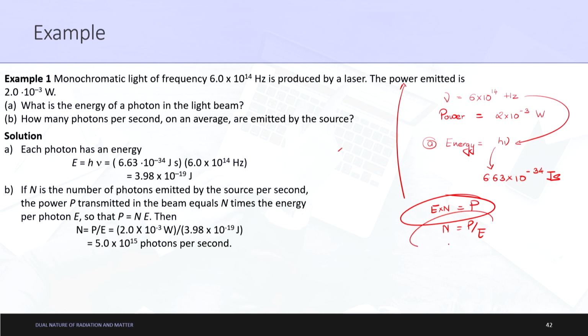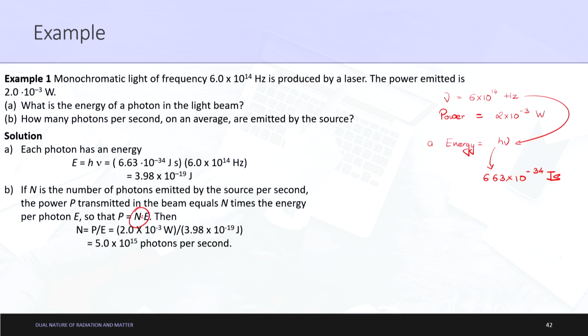I guess the concept is clear. Because this is the energy of one single photon, we are trying to find the number of photons. When this complete energy gets added up, we get the complete power emitted by this light. So if n is the number of photons emitted by the source per second, the power P transmitted in the beam equals n times the energy per photon. So P is equal to n into E.